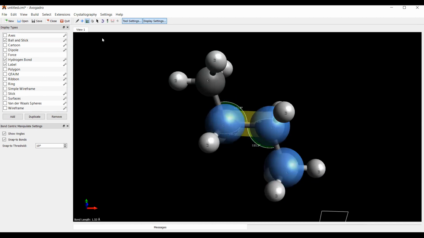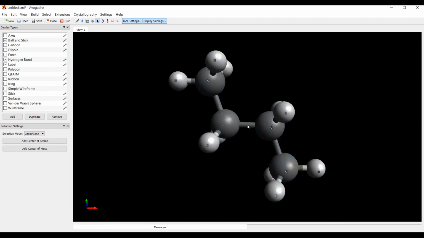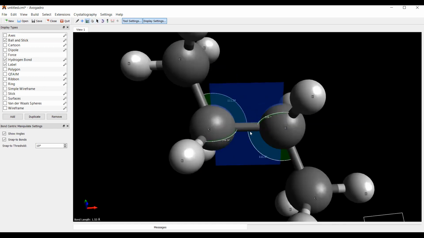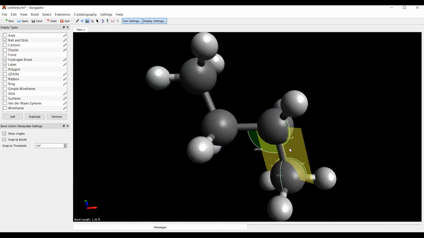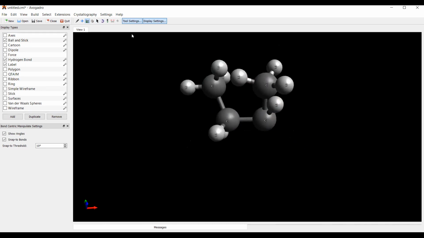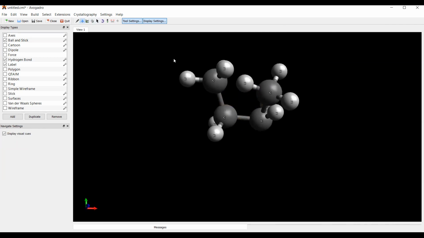I need to select this. Okay. Can you see that this can move? Yes, sir. This moved.